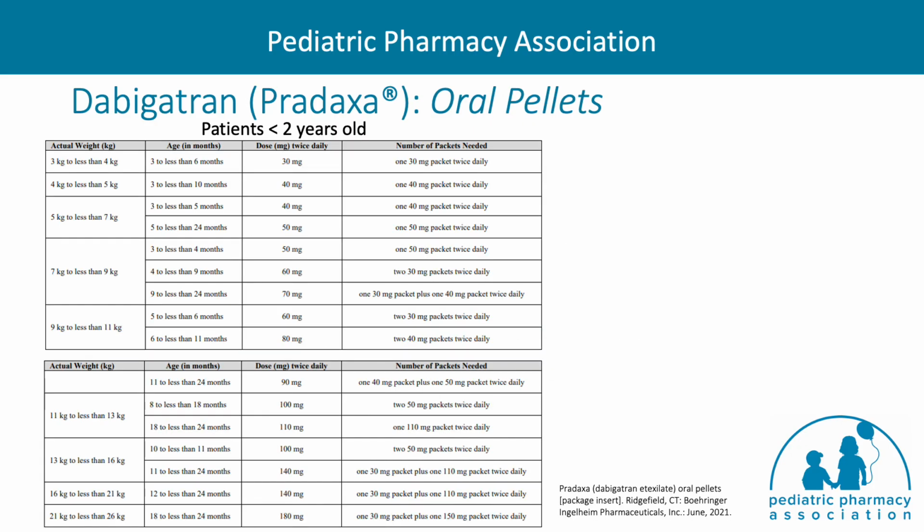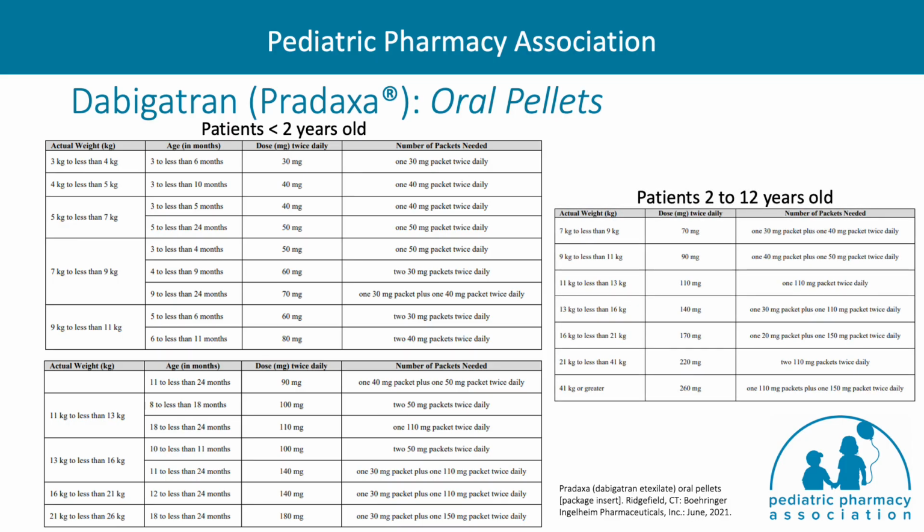The table here shows dosing of dabigatran oral pellets for patients less than 2 years old. The dosing here is both age and weight dependent, and again, close attention should be paid to the child's weight. To the right is a dosing table of dabigatran oral pellets for patients 2 to 12 years of age, and here the dosing increases with an increase in the patient's weight. And it should be noted that the dosing is different from how the oral capsules are dosed.